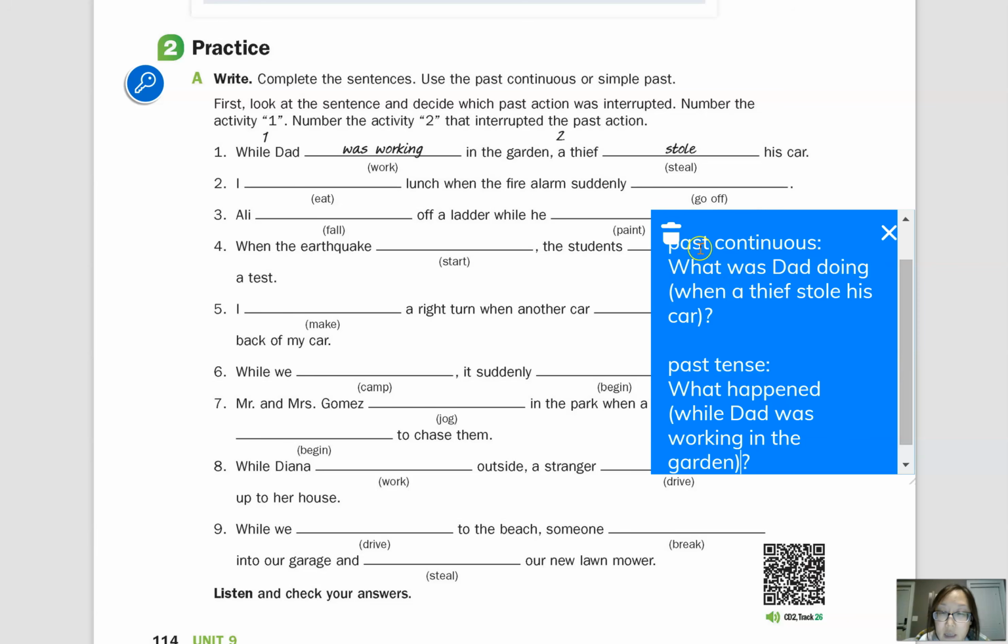Okay, so again, these are some examples of what you can do for the other sentences. So I'll give you some time to practice making questions for each of these, and you don't have to do both questions. You can just do one. If you want to do both, that's great. But you can just practice one because there are a lot of sentences. Okay, so pause the video and continue when you're finished.